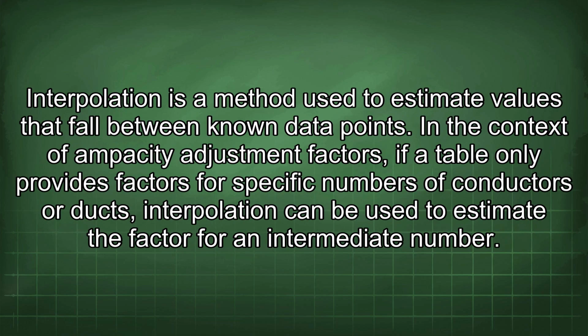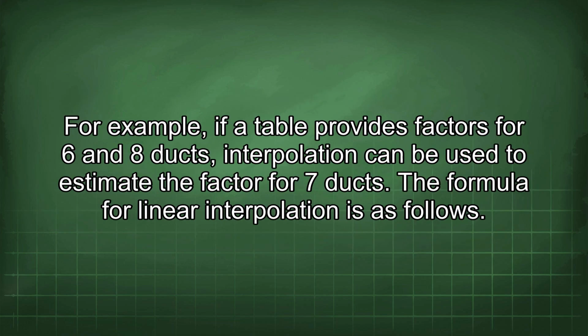Interpolation is a method used to estimate values that fall between known data points. In the context of ampacity adjustment factors, if a table only provides factors for specific numbers of conductors or ducts, interpolation can be used to estimate the factor for an intermediate number. For example, if a table provides factors for 6 and 8 ducts, interpolation can be used to estimate the factor for 7 ducts. The formula for linear interpolation is as follows.